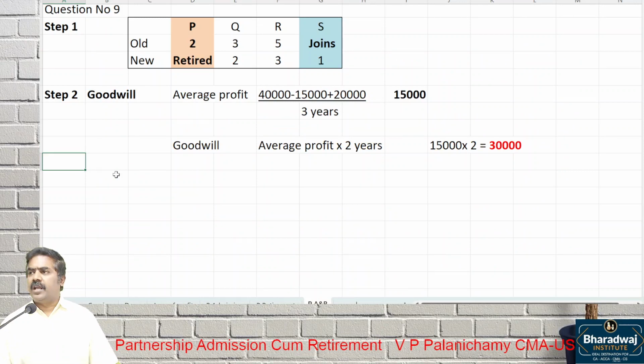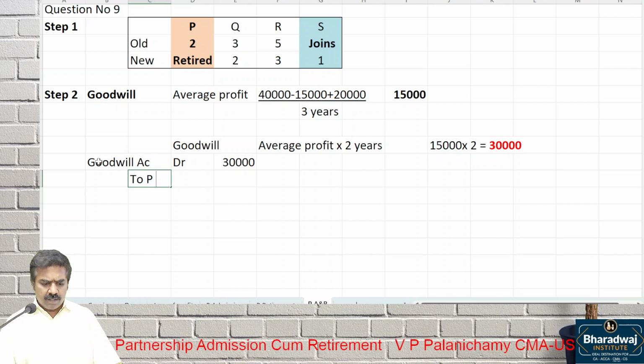What is the journal entry we have to pass? Goodwill account debit, 30,000. Who are the old partners? To P's capital account, to Q's capital account, to R's capital account. In which ratio?